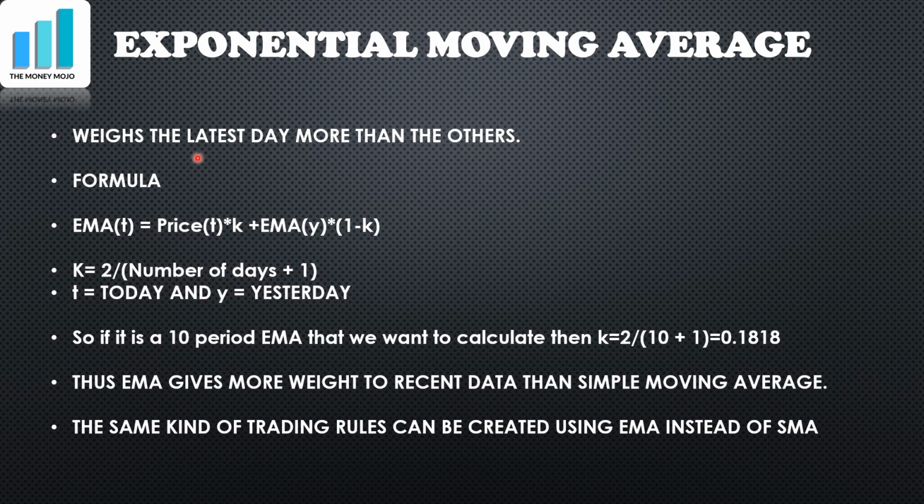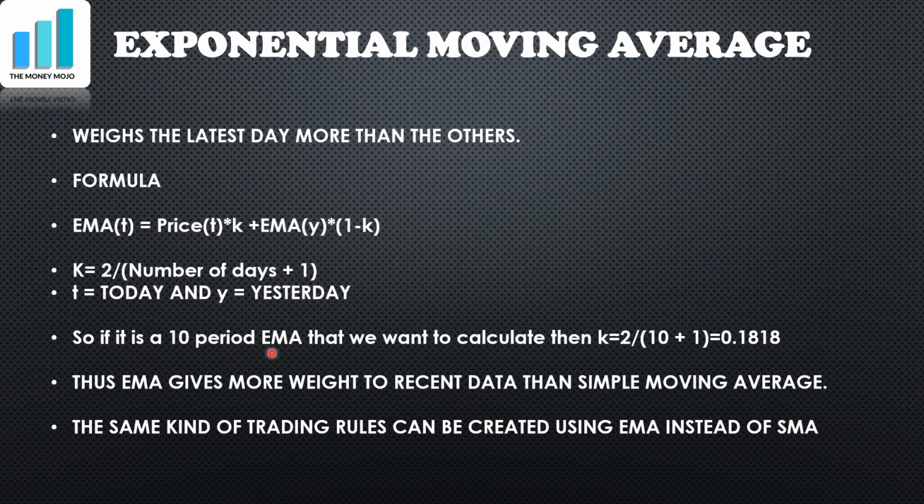So for the sake of completion, we will talk about exponential moving average. What is exponential moving average? It is an average which weighs the latest day more than others. Okay, that's done. Then what else it is? The formula is this: EMA of today, T is today, is equal to price of today into K. What is K? K is a constant, which is 2 divided by number of days plus 1.